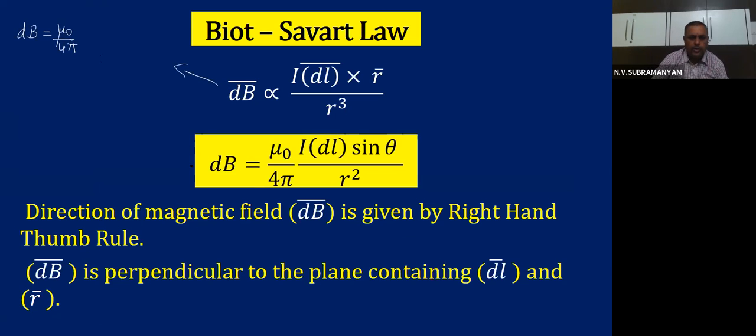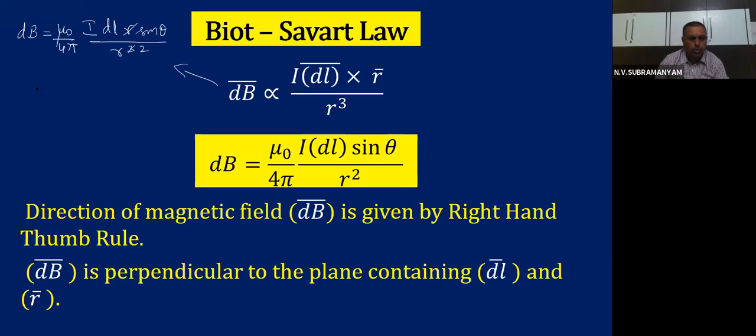So we are going to get I dl r sine theta, because it is cross product, by r cube. One r cancels, we will get r square.